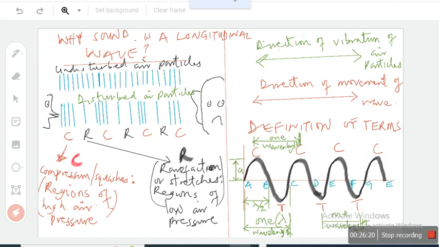And you see that as the wave is spreading in this direction, the particles of the medium, which of course in this case is air, will also be vibrating in this same direction, isn't it? That's why sound is what kind of wave? Longitudinal wave. What is a longitudinal wave?